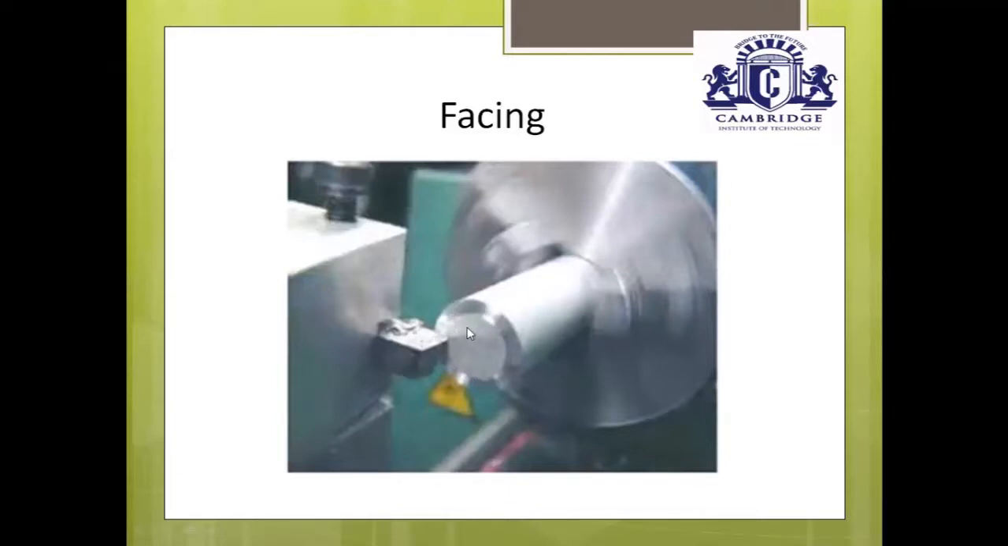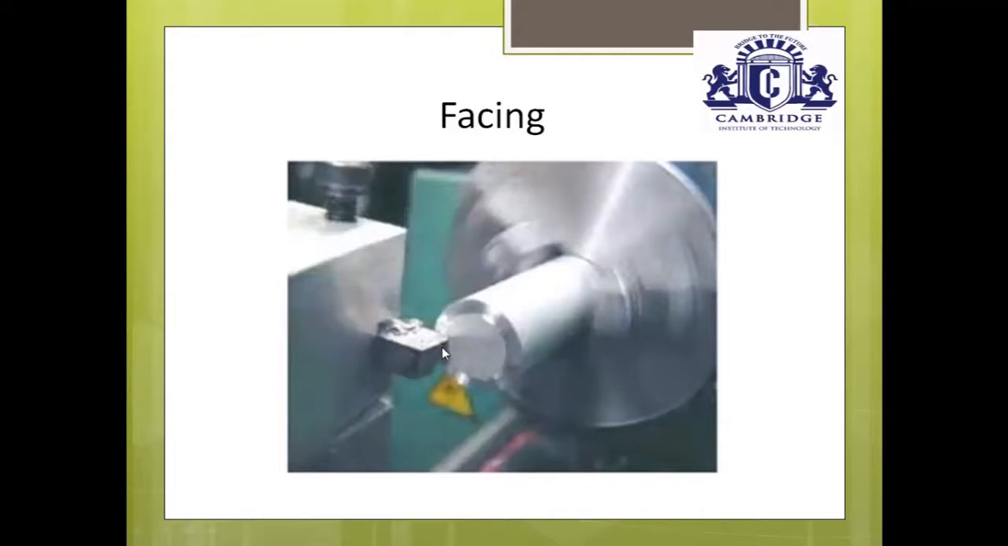Here the main important difference between plane turning and facing operation is, in plane turning operation, the depth of cut is perpendicular to the axis of the lathe, and the tool movement is from its one end to other end.